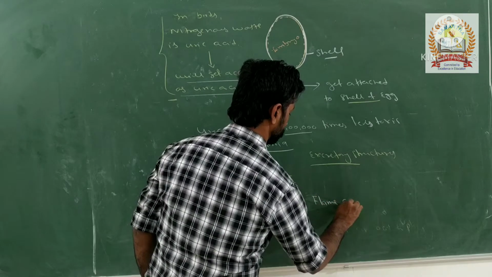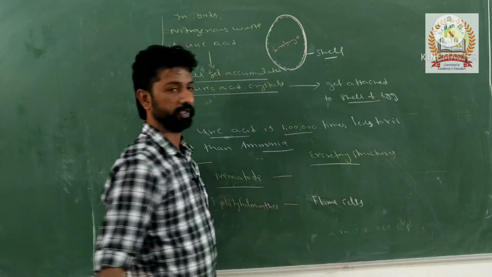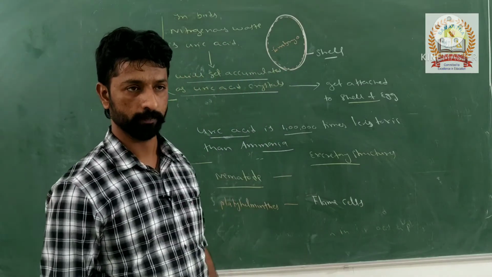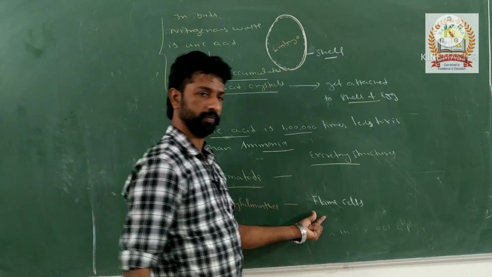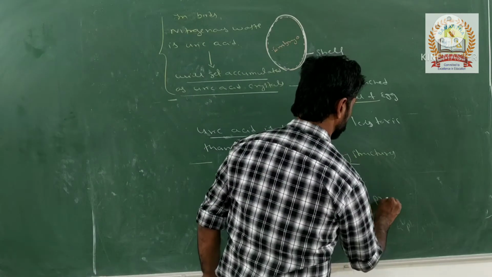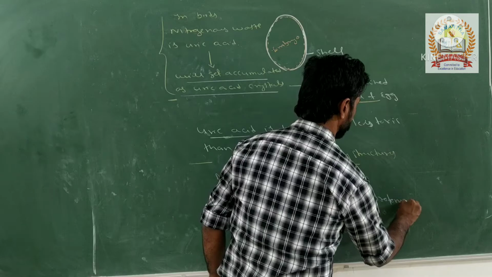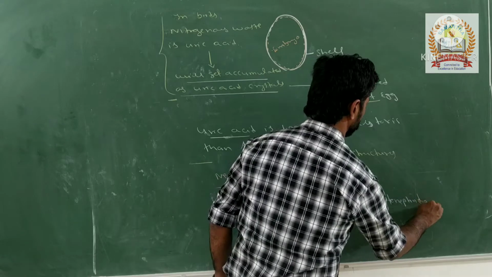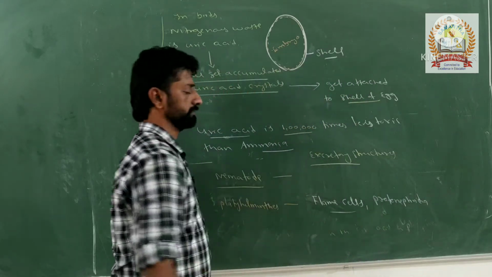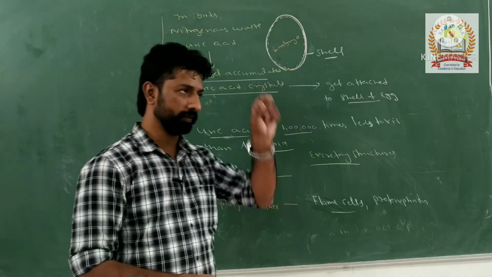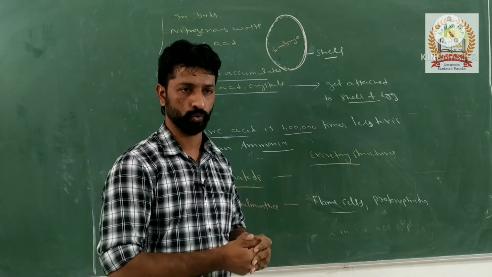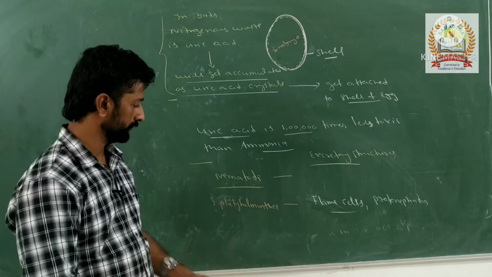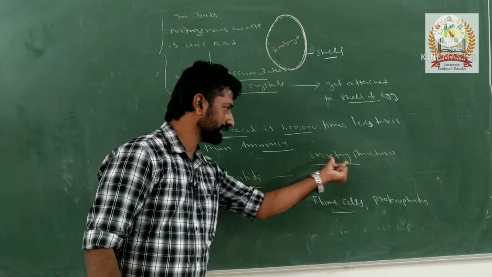Structure. Flame cells with protonephridia, right? So with protonephridia, flame cells will also be there, and protonephridia will also be there. In these flame cells, there are cilia, and they appear as a flicker of a flame, so only they are called flame cells. What about nematodes? What are the excretory structures present in the nematode?